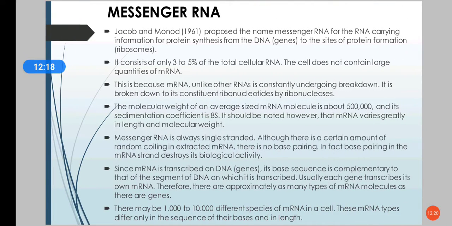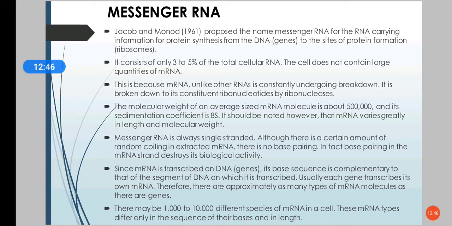The next group is messenger RNA. Its function is to carry the information for protein synthesis from the DNA to the sites of protein formation, that is, ribosomes. We all know the central dogma: from the DNA through transcription mRNA is made, and from the mRNA through translation proteins are made.